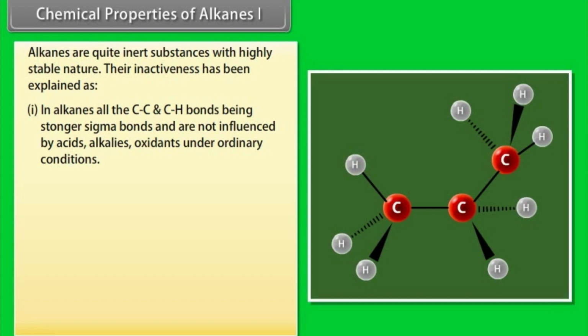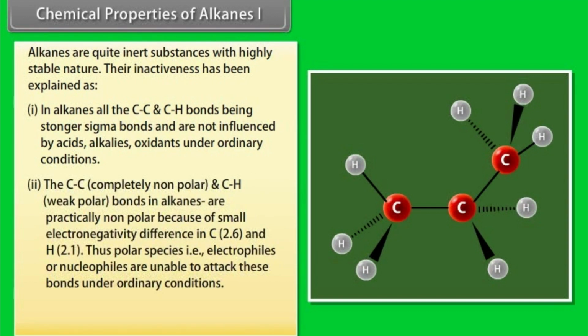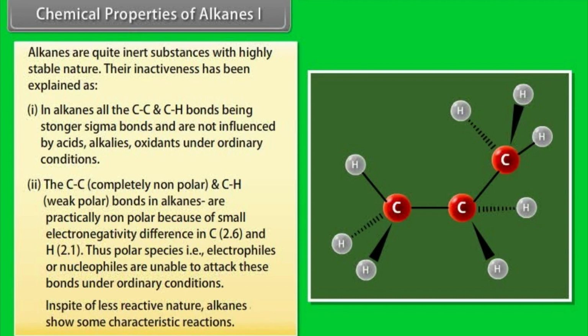Number 2. The carbon-carbon bonds are completely non-polar and the carbon-hydrogen bonds are weakly polar, particularly non-polar because of the small electronegativity difference between C, 2.6, and H, 2.1. Thus, polar species, that is, electrophiles and nucleophiles, are unable to attack these bonds under ordinary conditions. In spite of their less reactive nature, alkanes show some characteristic reactions.